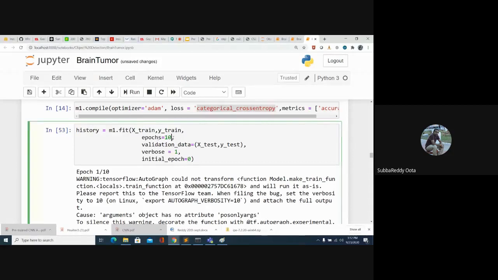How many epochs we need to train? One epoch means all the images training will happen. Suppose you have 500 images, then forward and back propagation for all the 500 images will happen. That is nothing but one complete epoch. Validation is, at the end of the first epoch, we take that model and apply it on the test data, X test and Y test. That is nothing but validation. If you keep verbose equal to 1, then only we can see the progress. If you mention verbose equal to 0, we will not see the progress bar.